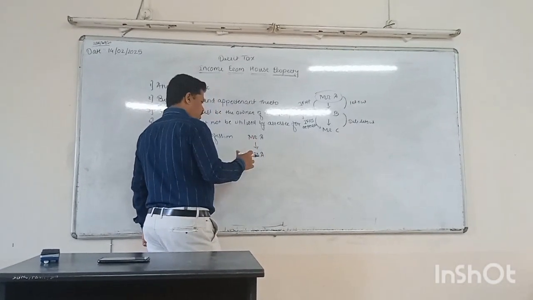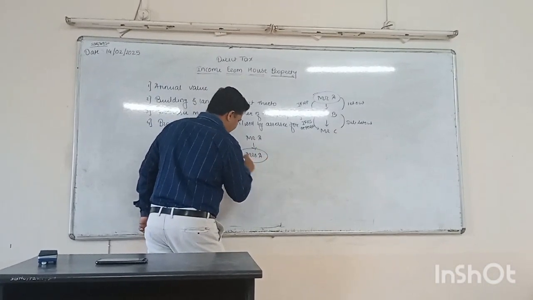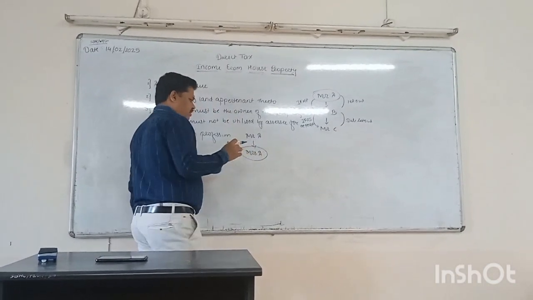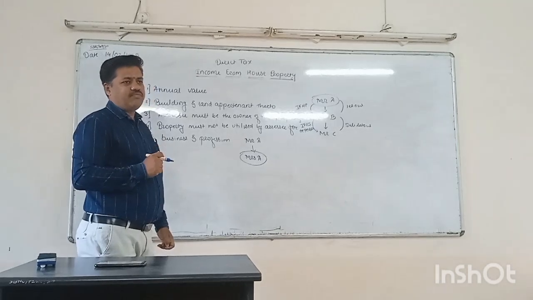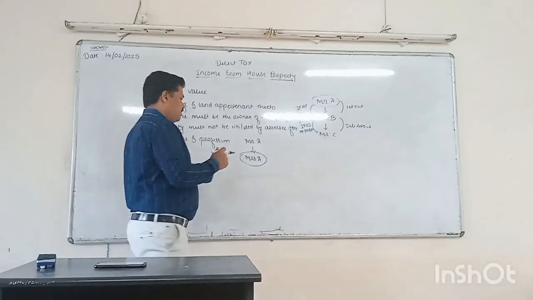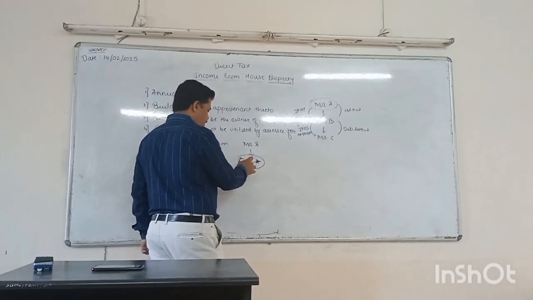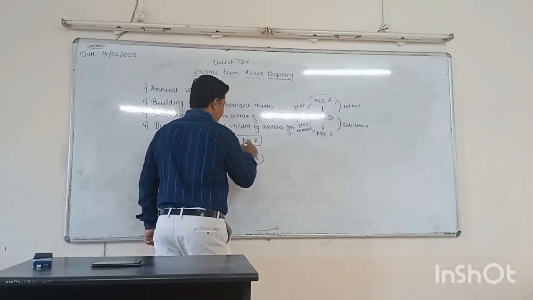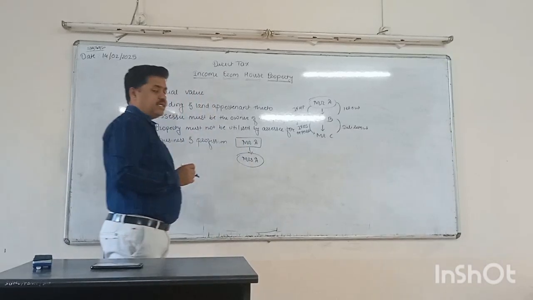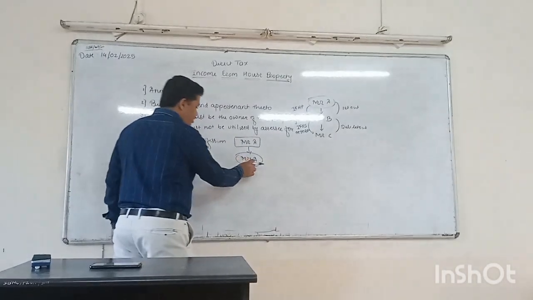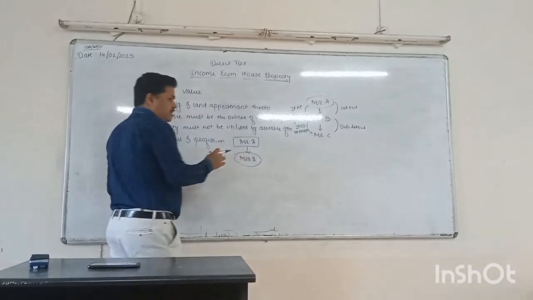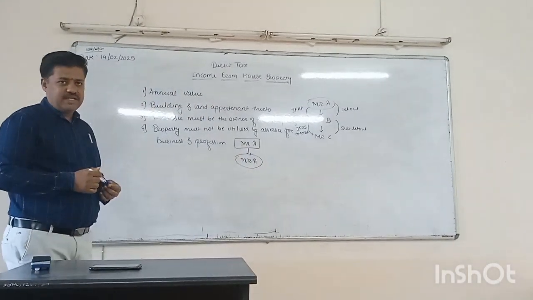now, Mrs. A is the actual owner of that property, but still the income or rent received by Mrs. A from this property is taxable in the hands of Mr. A, because Mr. A transferred this property to his wife without sufficient or adequate consideration.